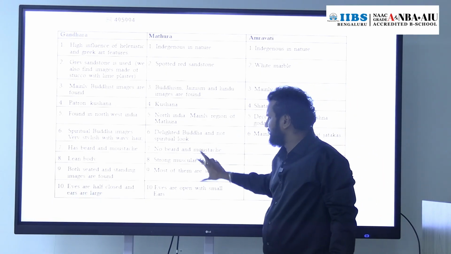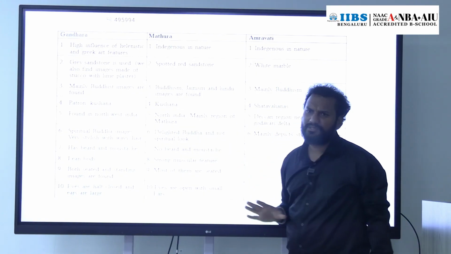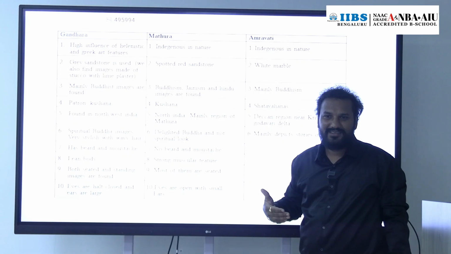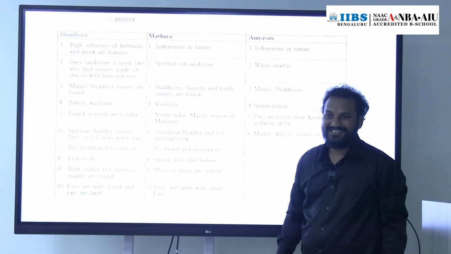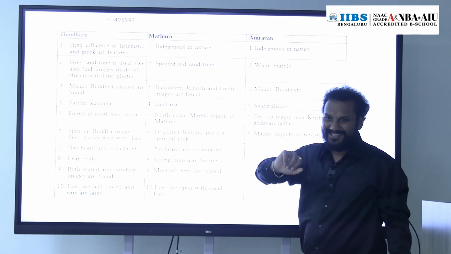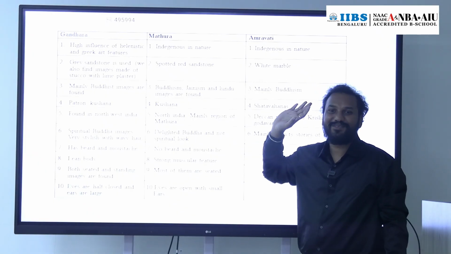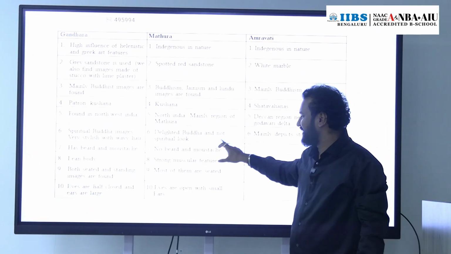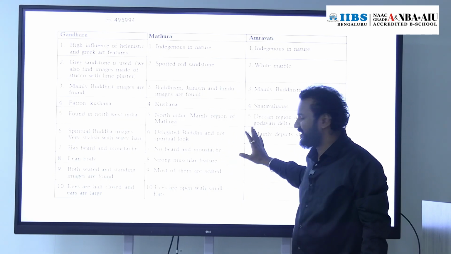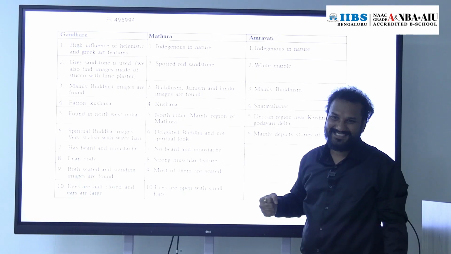Depiction of the Buddha: delighted Buddha, and not a spiritual look. Delighted Buddha means enjoyment. When you get Saturday, how is your look? The fun, like that. So that one, delighted Buddha, not a spiritual look, making merry, like a laughing Buddha. Clean shaven Buddha, no moustache, no beard, strong muscular Buddha.